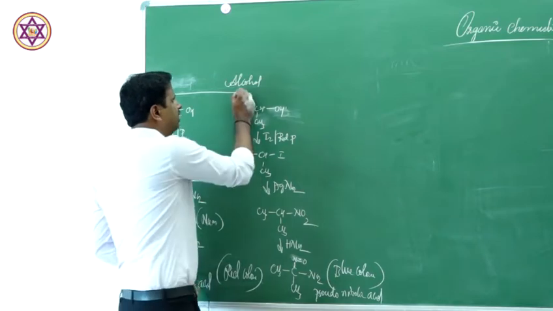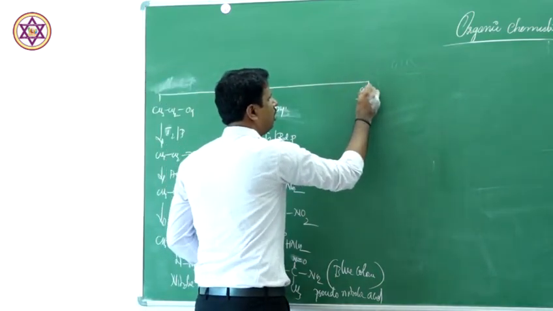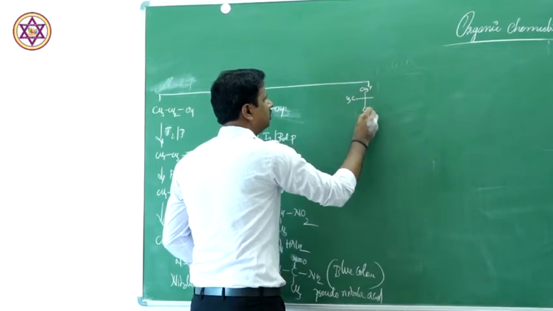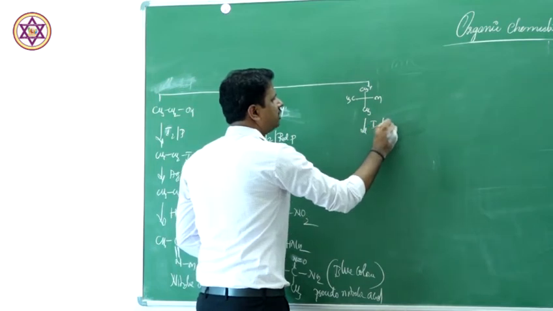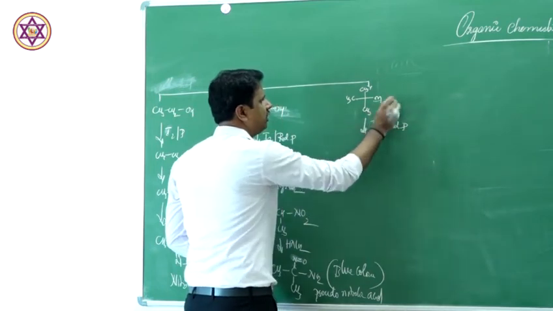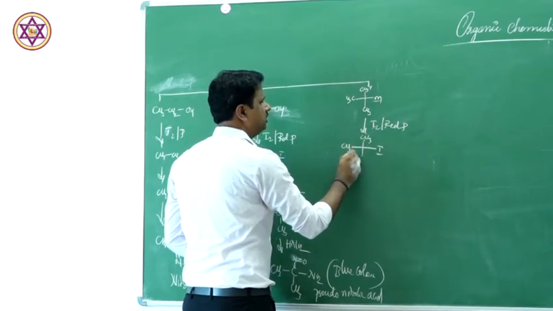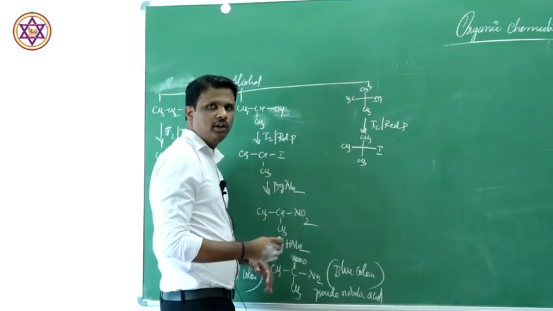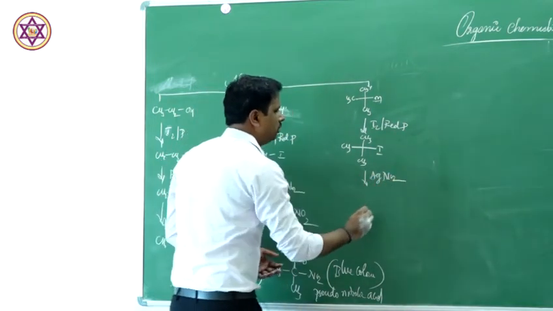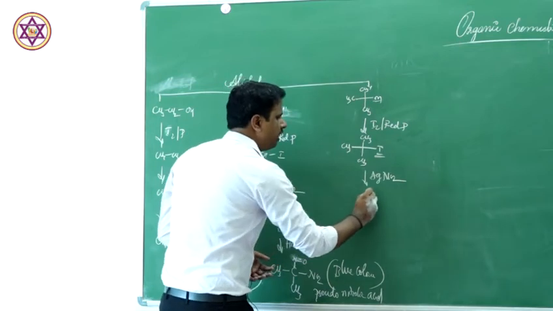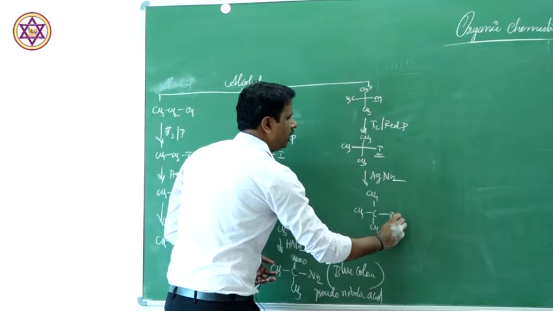Now, what happens in case of tertiary? Let us take an example of tertiary butyl alcohol, (CH3)3COH. What happens if you add iodine in presence of red phosphorus? OH is replaced by I, so you write (CH3)3CI. Next you add AgNO2, I is replaced by NO2, so you write (CH3)3C-NO2.